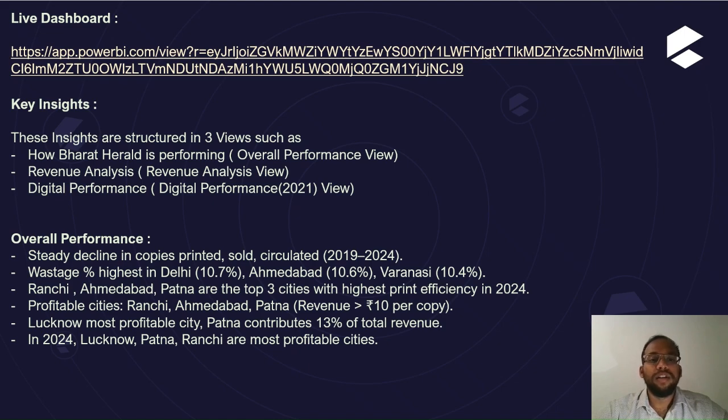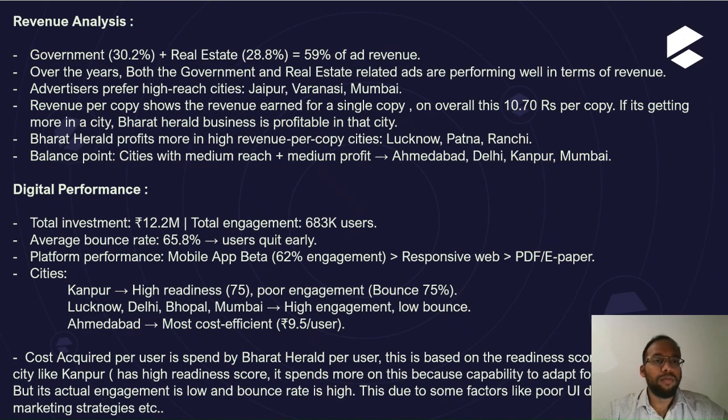These are all the key insights that we have discussed while exploring the Power BI dashboard. On overall performance in 2024, Lucknow, Patna, Ranchi are the most profitable cities. And when it comes to revenue analysis, I have used revenue per copy as the metric, which shows the revenue earned per single copy. Overall, this is 10.70 rupees per copy. If it is higher in a city, the Bharat Herald business is profitable in that city.